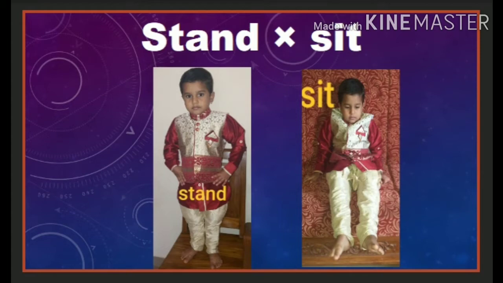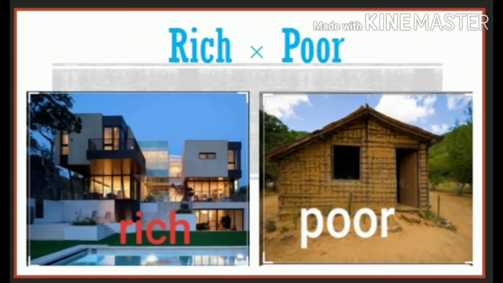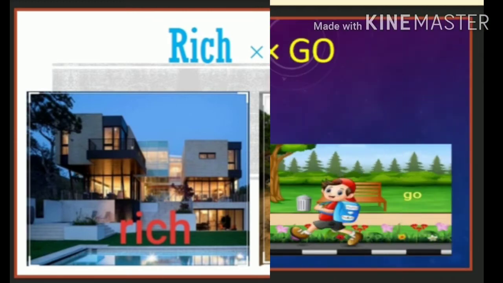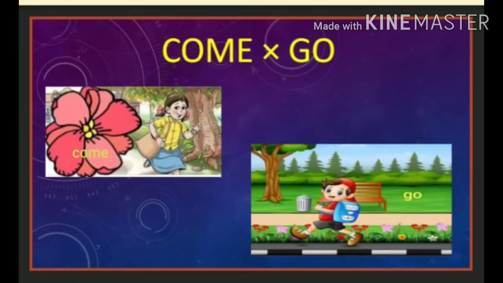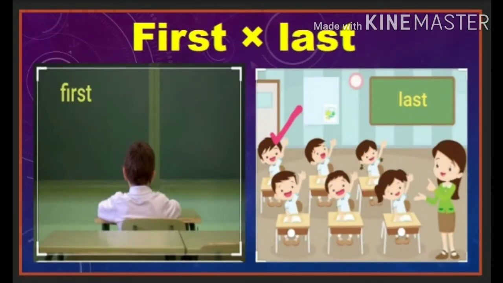Next, rich, poor. The bungalow looks rich. The small house looks poor. Come, go. The girl is coming and the boy is going. Up, down. The baby is climbing up and the lady is getting down.